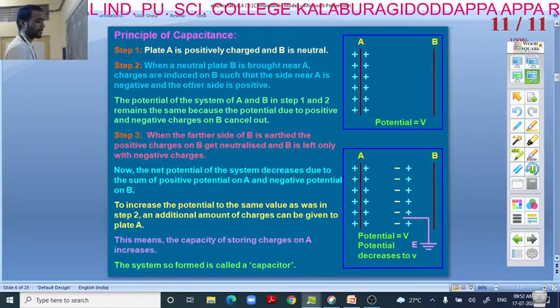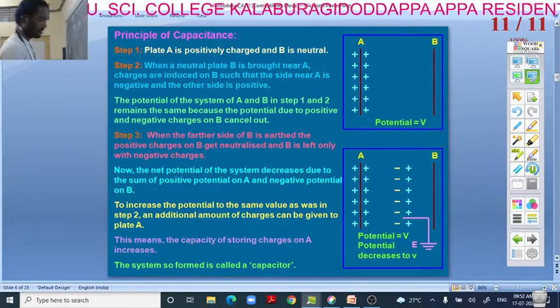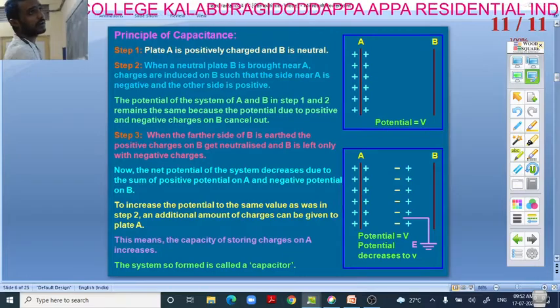This is the principle of capacitance. It is totally theoretical based, and we'll go for the next.